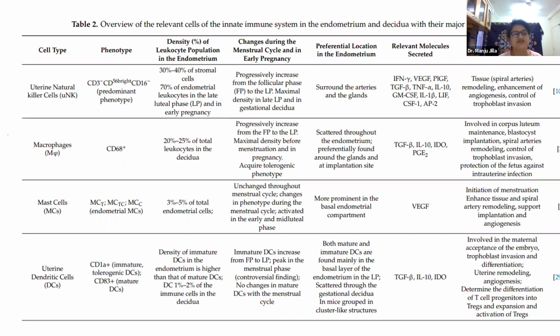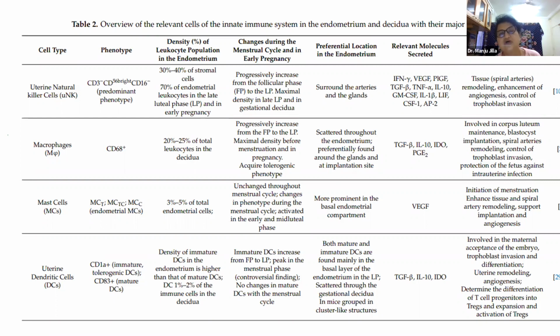Then we have macrophages. Their surface marker is CD68. They form 20 to 25% of the WBCs in the decidua. They progressively increase from the follicular phase to the luteal phase, and maximal density is just before menstruation. They acquire a tolerogenic phenotype. When there is a pregnancy, the molecules produced by these cells prevent immune rejection of the embryo.